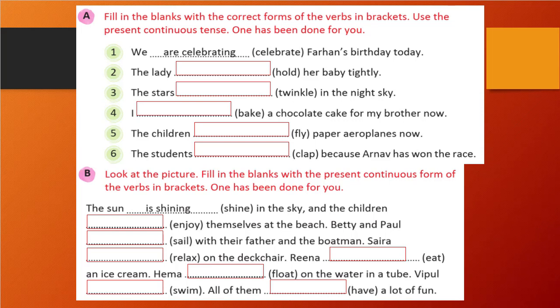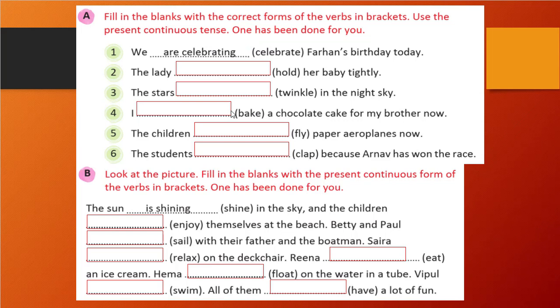So you see here what is given. Verbs are given in the bracket. So what we need to do with this verb? With the correct form, we need to fill this blank. Use the present continuous tense. It means we need to write the verb in a correct form and we need to make the sentence in a present continuous form. Okay.